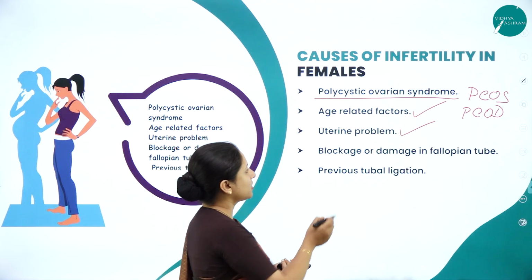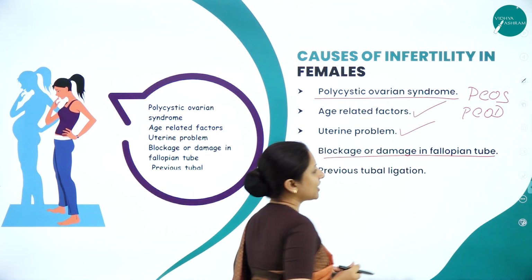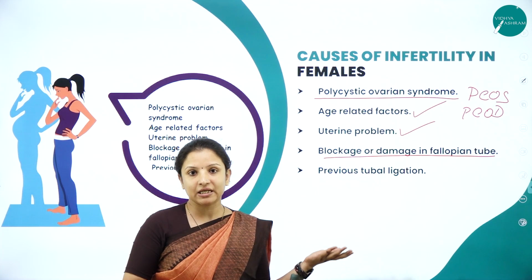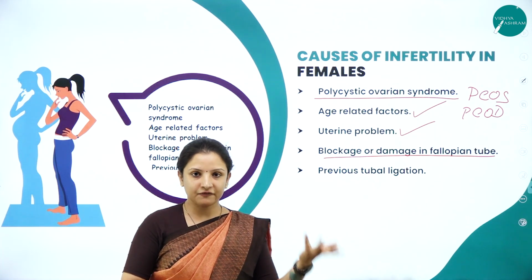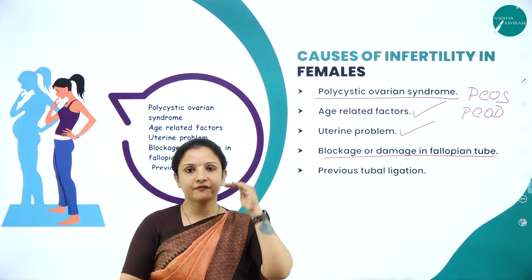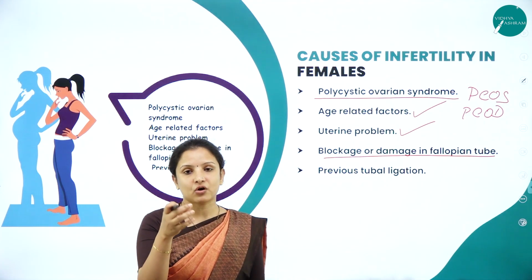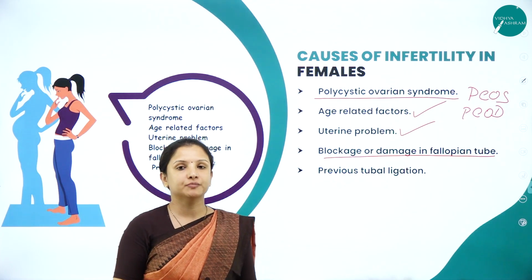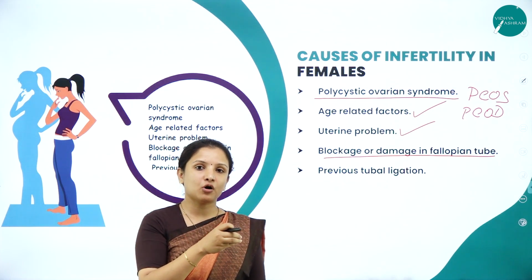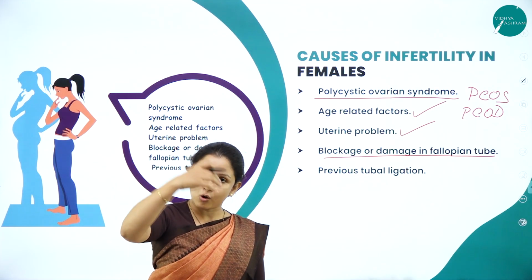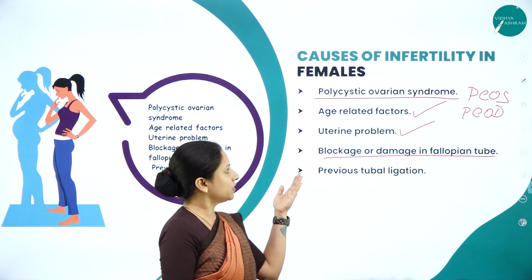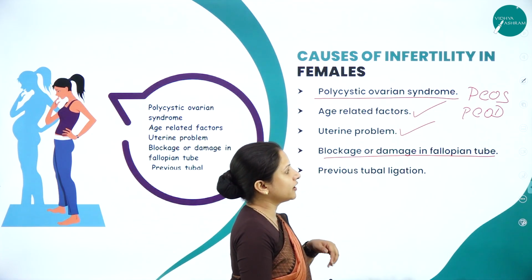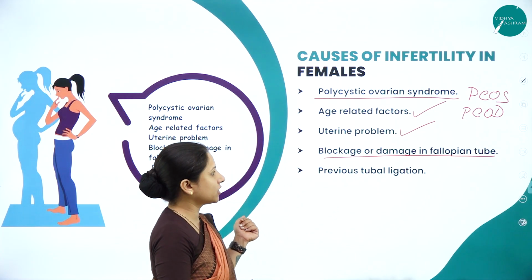Next is blockage or damage to the fallopian tube. Sometimes because of some diseases or urinary infections, the bacteria causing the infection can go and block the fallopian tube. Once the fallopian tube is blocked, the sperm can't pass and even the ova can't pass. So it will be a problem for conceiving a child. Therefore blockage or damage in the fallopian tube can also be one of the factors for infertility.